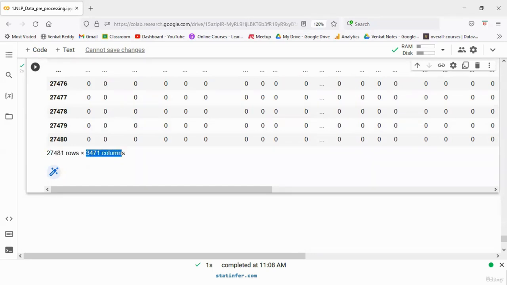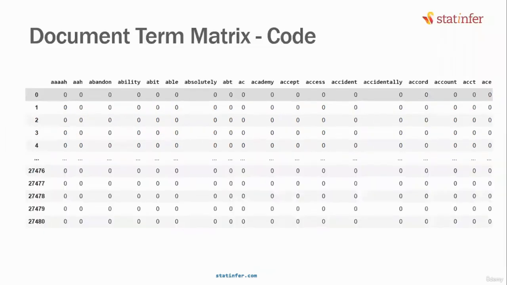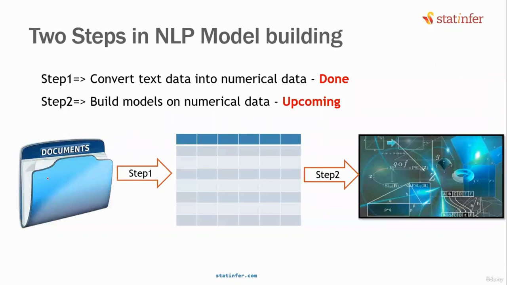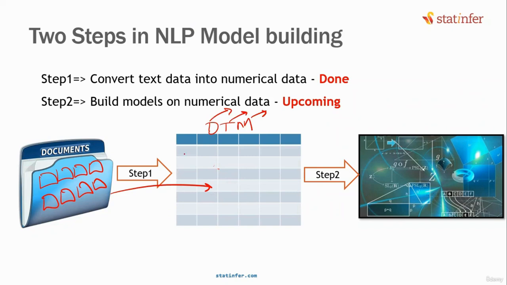That is the final result that we are looking for. So as we discussed, there are 2 steps in NLP model building. Step number 1 is converting non-numeric document data into numerical format. Is that done? What is the numerical format of the text data called? This is called DTM, document term matrix. We have the numbers now. We can then build the machine learning model on these numbers. This is the numerical equivalent.